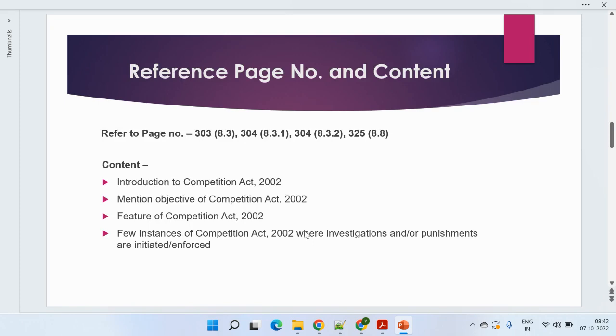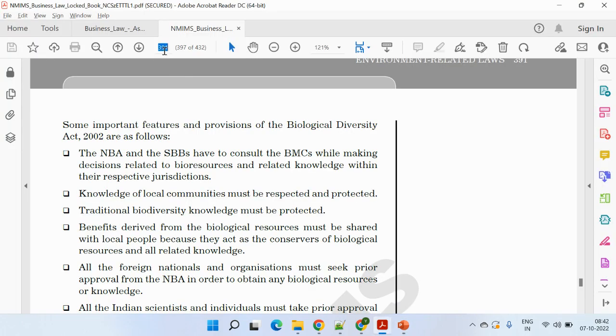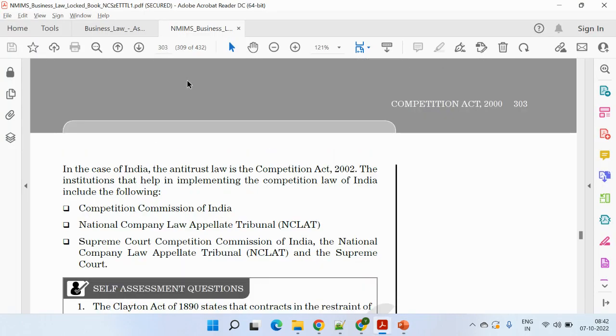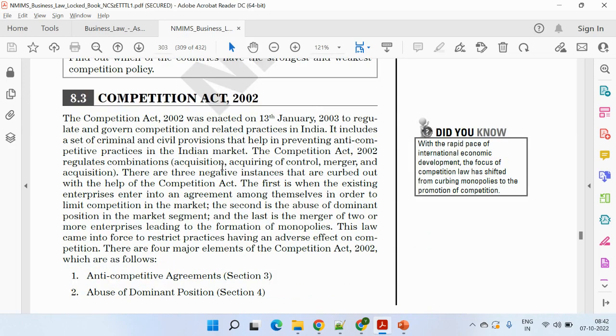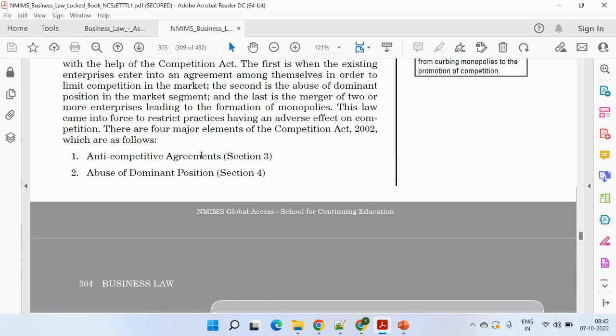So let's see which page numbers to refer. Firstly, you need to refer page number 303. If you talk about 303, it's about the Competition Act. So what was this all about, what it includes, certain provisions, what are the negative instances that happened, what the government's role was in this, and how it was being used to curb the monopoly schemes by the certain owners of certain companies. So you need to explain these things.